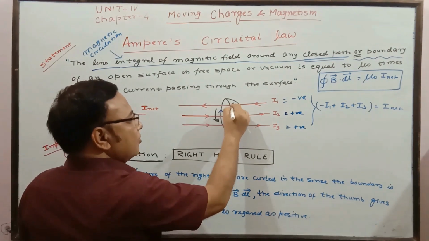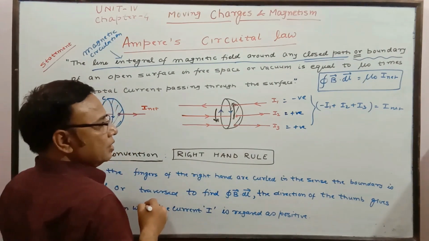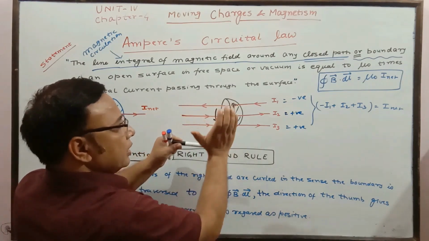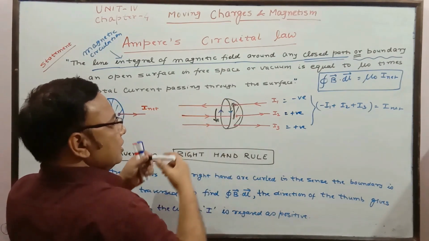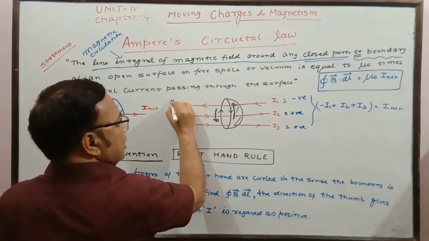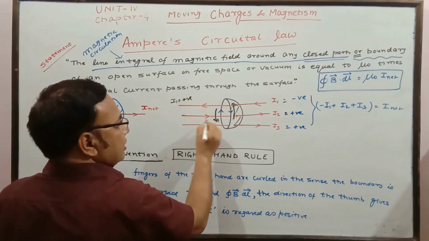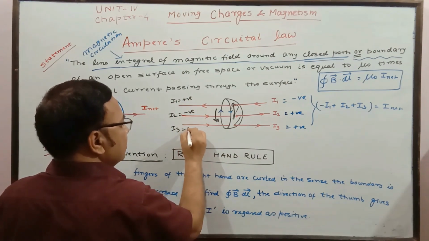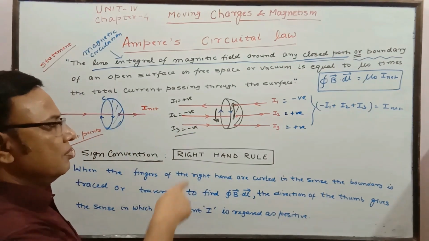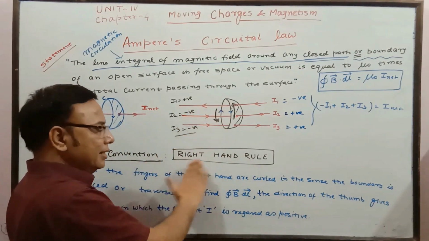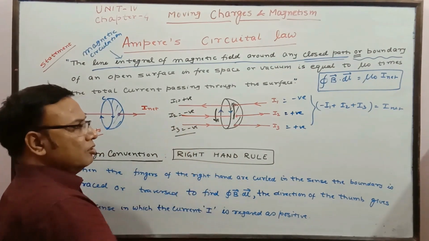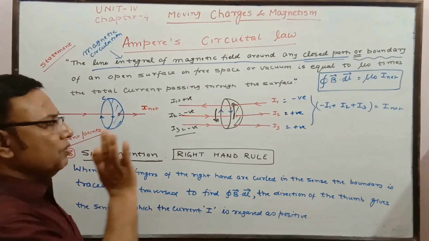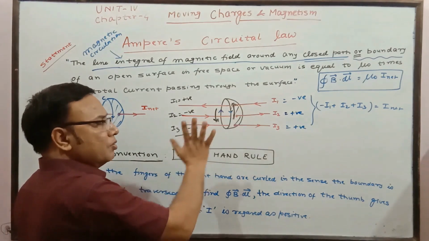So for this direction of traversal, with the curled fingers along the direction of traversal and the thumb in this direction, I1 will be positive. I2 is opposite to the thumb direction, so I2 will be negative, and I3 will be negative. So as per the direction of traversal in the loop, the right hand rule is to be followed to find out the direction of current. For B dot dl, we know B due to current, so we will know the direction of B at each and every point of the boundary.